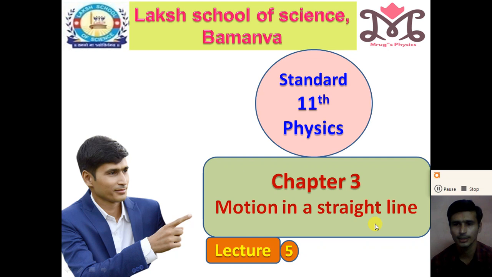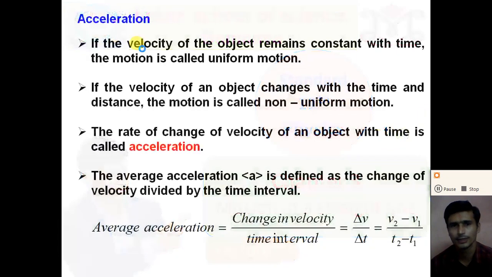So dear student, in this video we will discuss what we mean by acceleration, what the average acceleration is, and how we can calculate the acceleration at a particular instant of time. So let us start with the acceleration. We know that if the velocity of an object remains constant with time, the motion is called uniform motion.